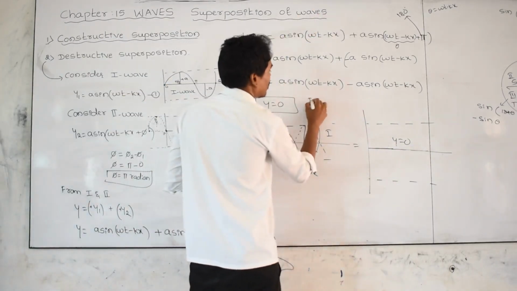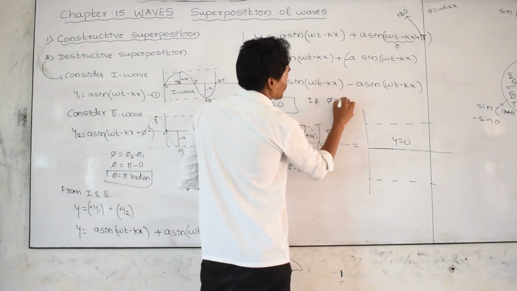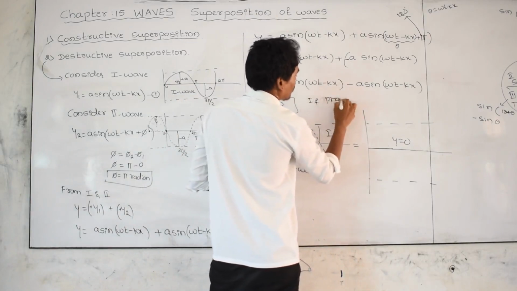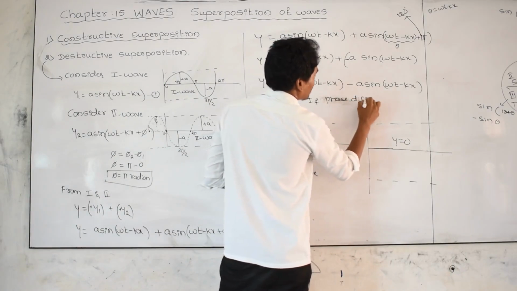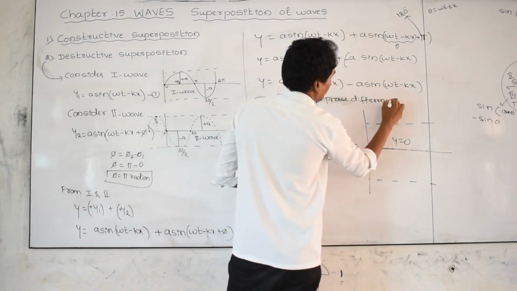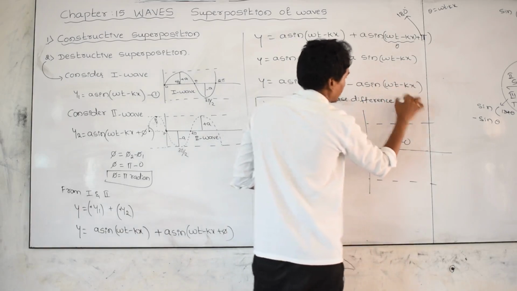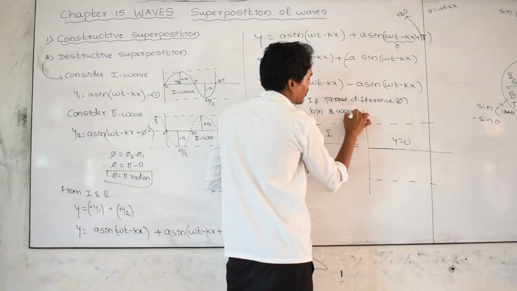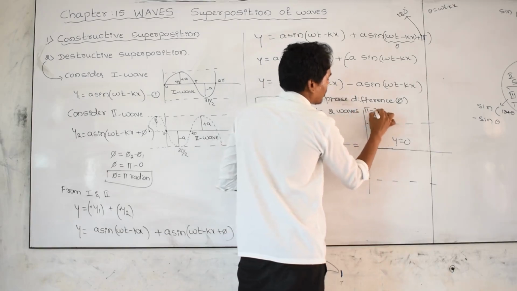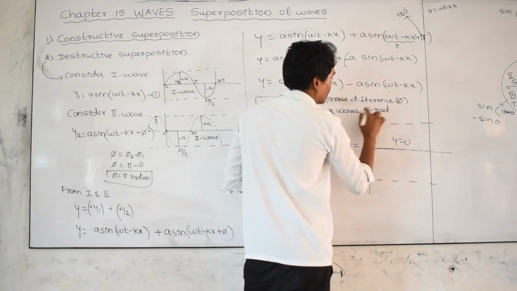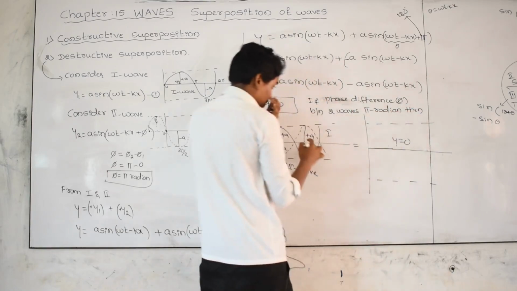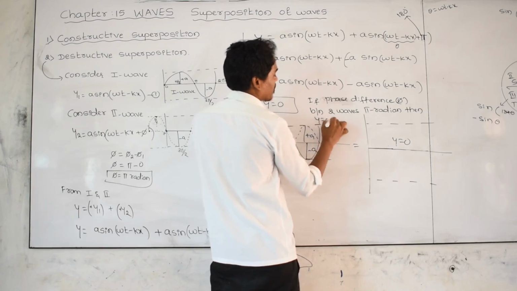Therefore, if the phase difference between these two waves is pi radian, meaning 180 degrees, then the resultant displacement is equal to 0.